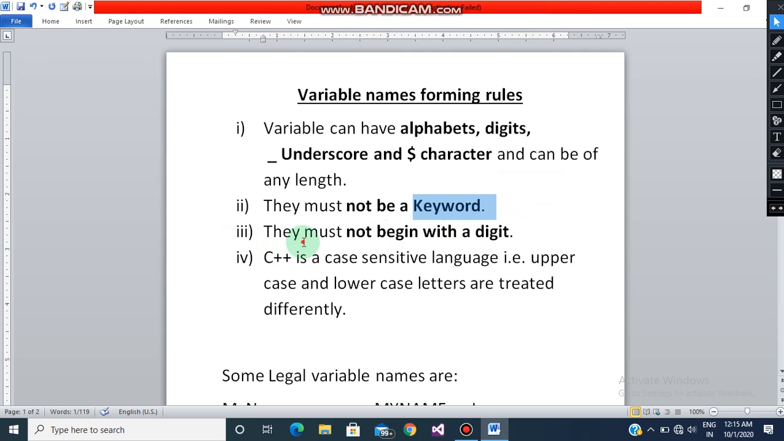Now let's talk about the third rule. As I've just said, in digits also there is one criteria. The criteria is that a variable name should not begin with a digit. If you are using a digit in your variable name, then it should not begin with a digit. Now comes the fourth point. C++ is a case sensitive language, that is, uppercase and lowercase letters are treated differently. This we will also see now.